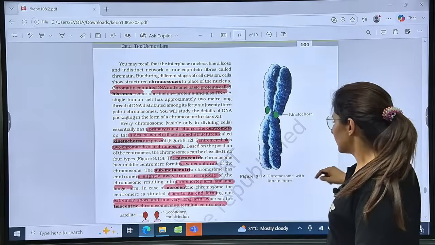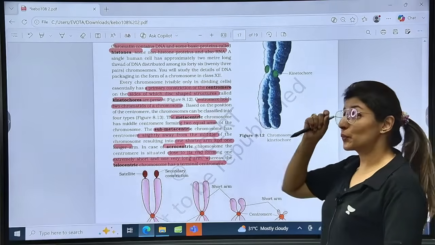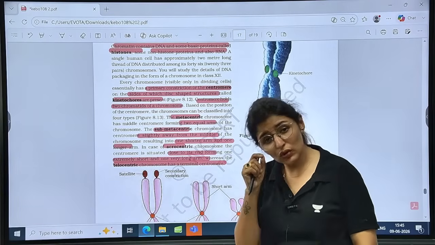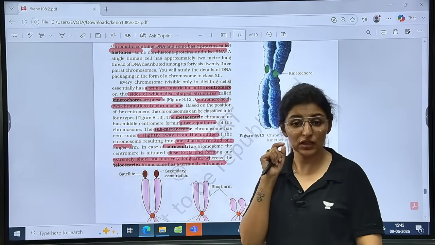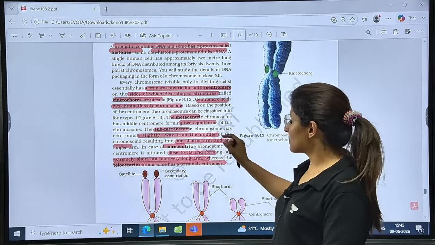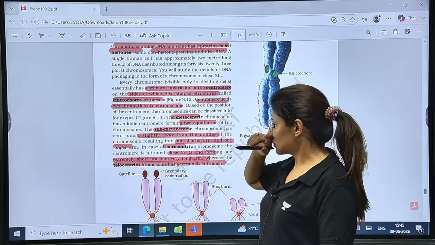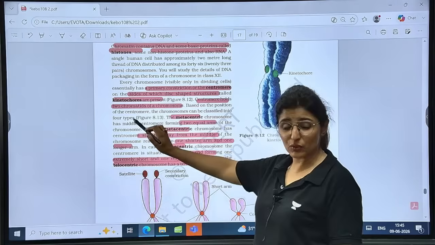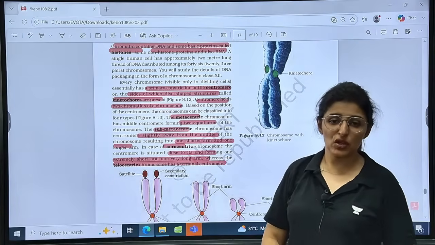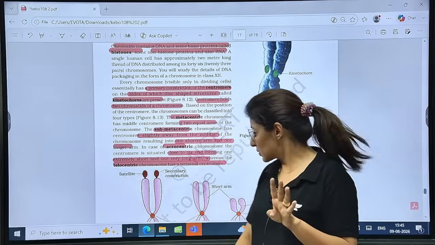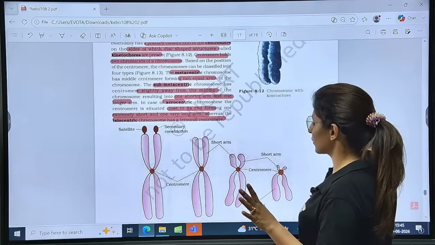So there are different types of chromosomes based on the position of the centromere. You should always know the basis. So what is the basis? The position of the centromere. According to this, we have four types of chromosomes.